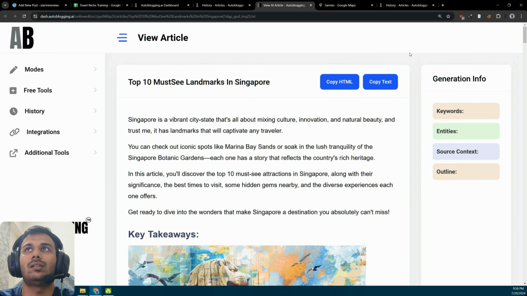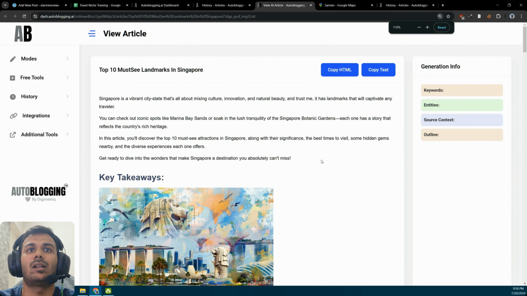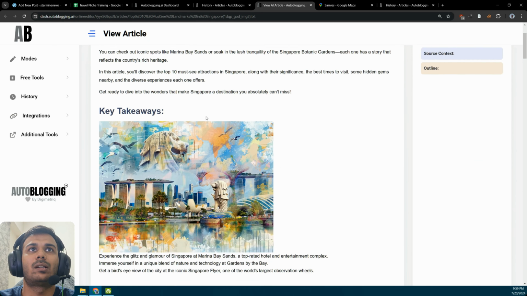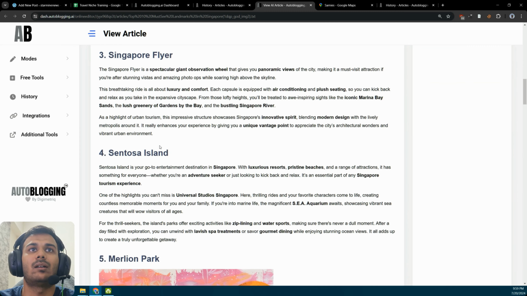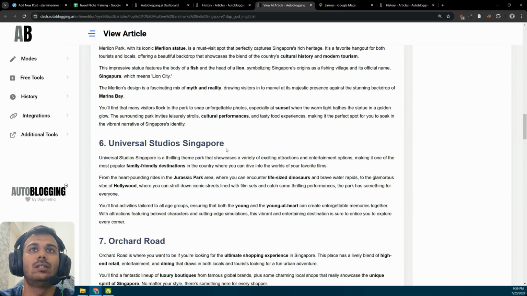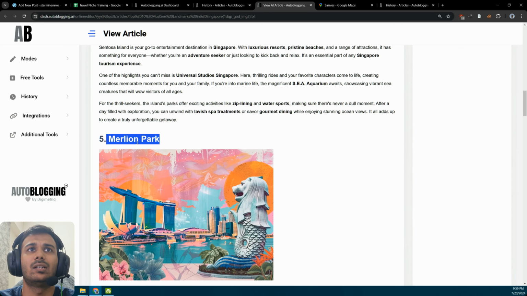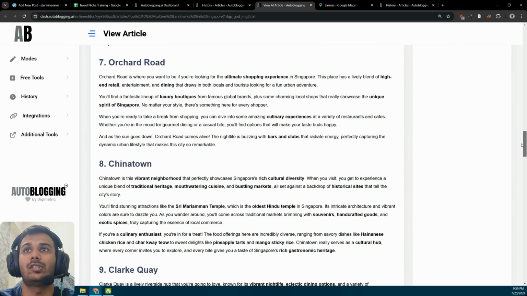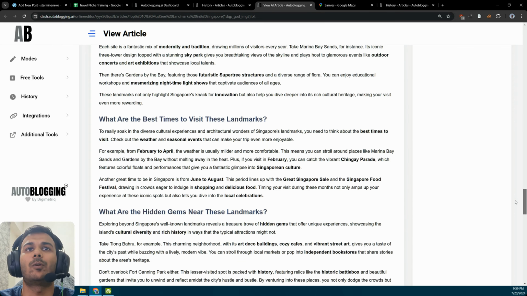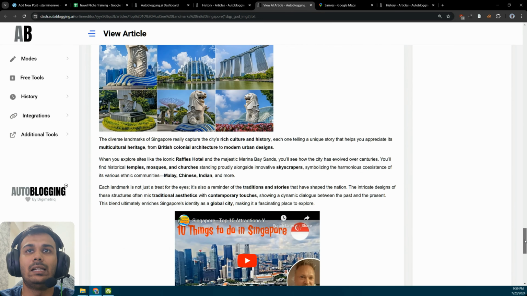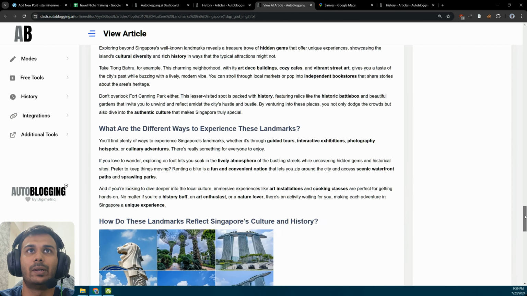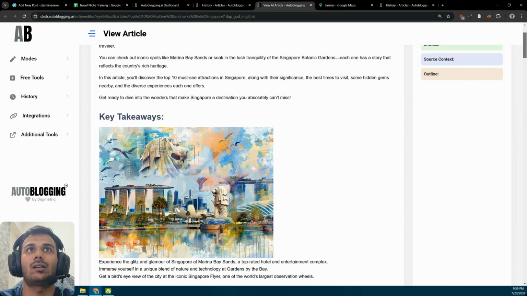Now these are the AI images which are quite nice. It's not bad, right? And as you can see, top 10 must see landmarks, Marina Bay Sands, Gardens by the Bay, and so on. Now we have put so much thought into why each heading is H2 here for each landmark. It's very much SEO optimized, and we are constantly learning what works best. And yeah, this is the article.